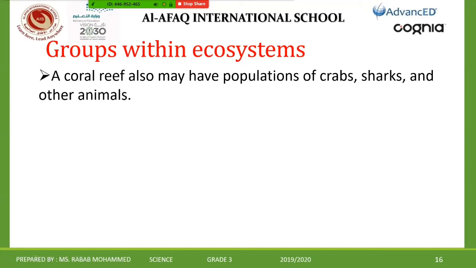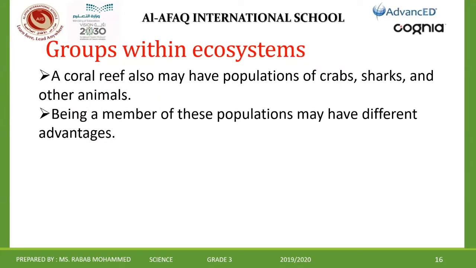So crabs alone mean a group of crabs, they make a population. A group of sharks, they make a population. So it should be the same kind, living in the same place. They live together in the same place. But in this place, we don't have only one population. We have many different populations. Clear? Okay.